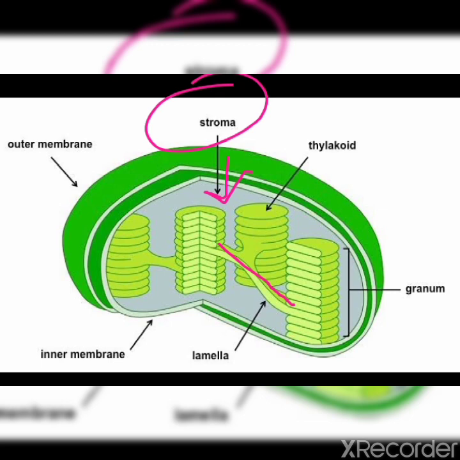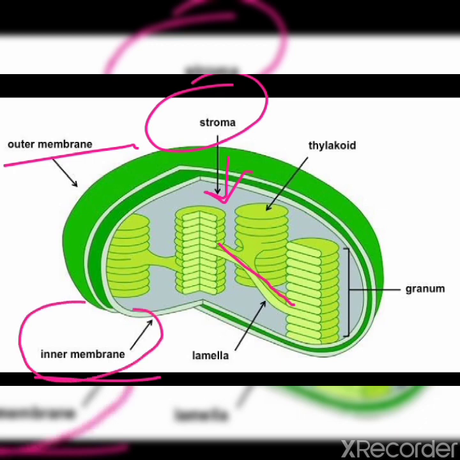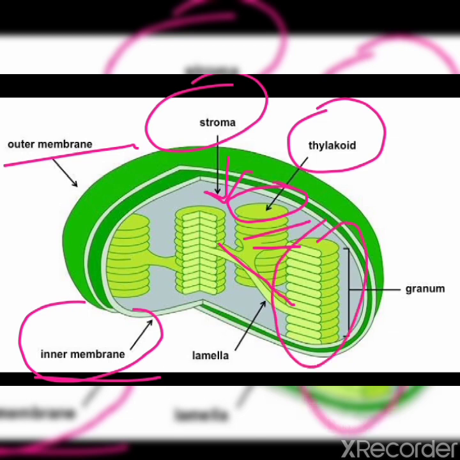Two membranes are present: outer membrane and inner membrane. The inner membrane is folded into disc-shaped structures called thylakoids. These thylakoids are arranged in stacks, which is called granum. A group of thylakoids is known as granum, and plural form is grana.